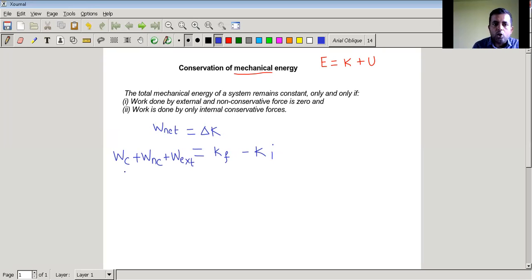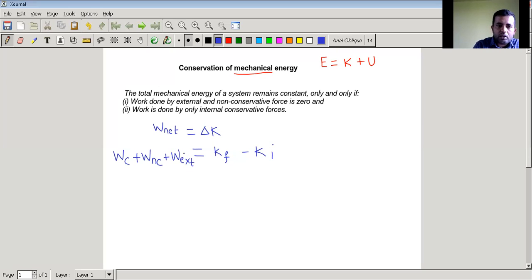Non-conservative forces: we have friction, or air resistance, whatever. Friction comes under non-conservative force. An external force will be something like your hand applying some force, or someone pushing or pulling it. That will be external force.